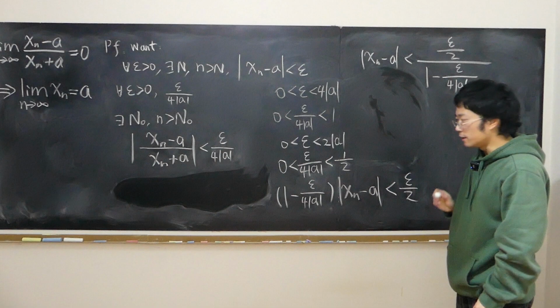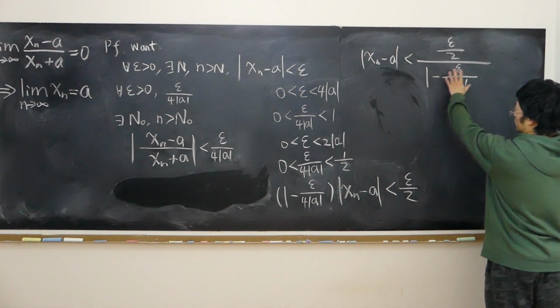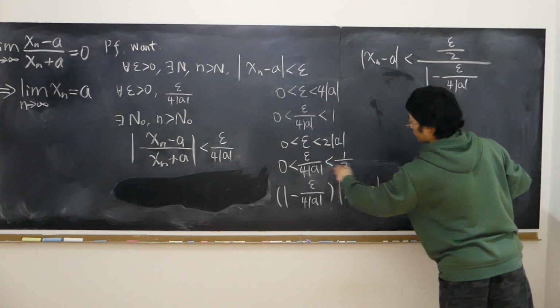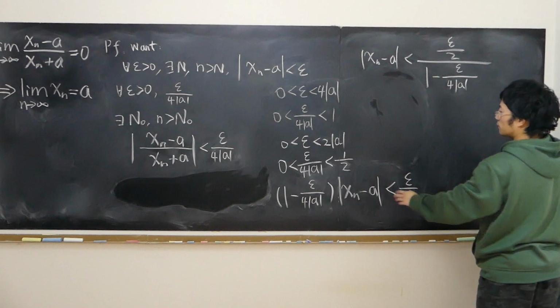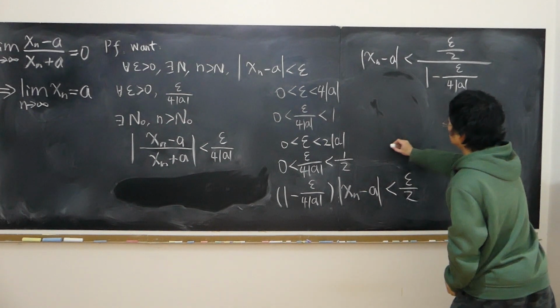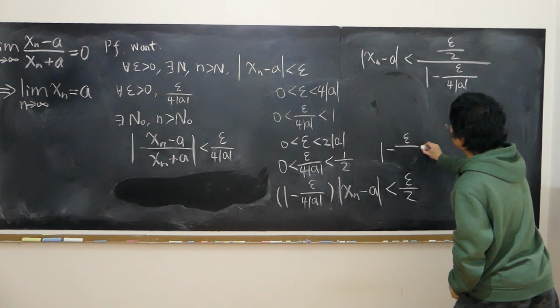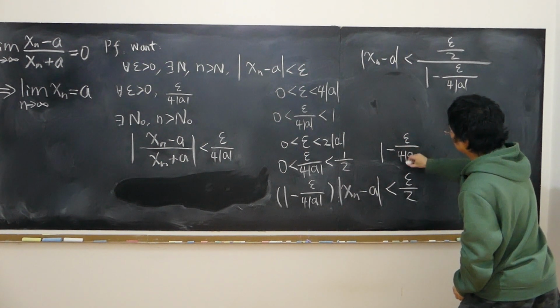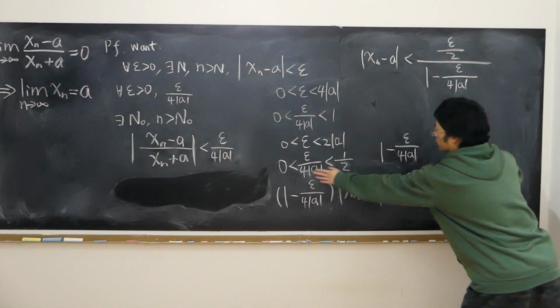Now that will lead to, because I have 1 minus this quantity, this quantity is in between 0 and half. So therefore, 1 minus epsilon over 4a, absolute value, this quantity is in between 0 and half.